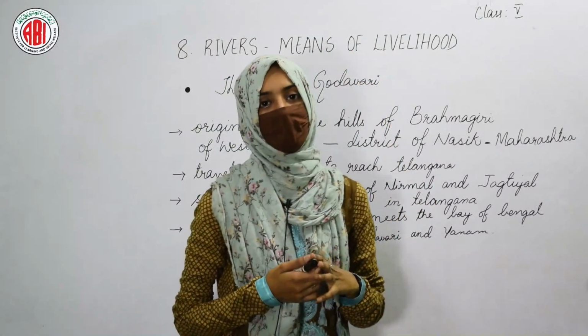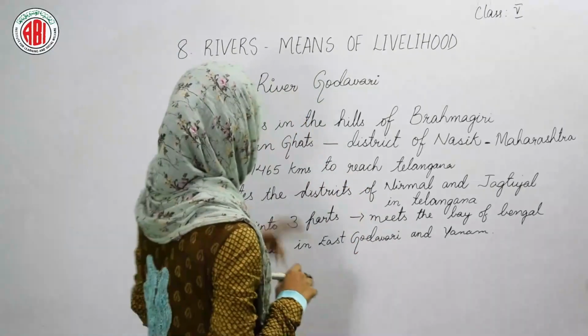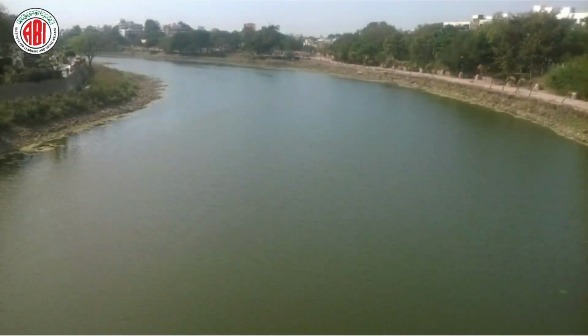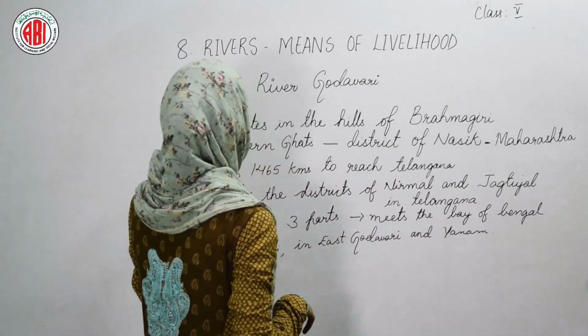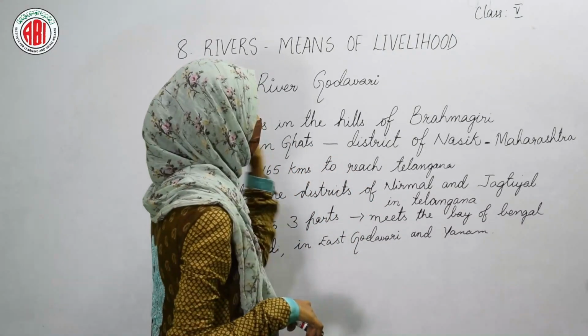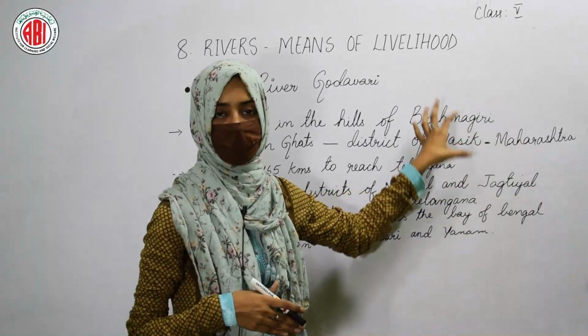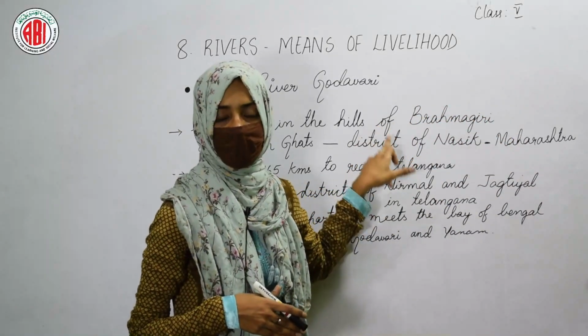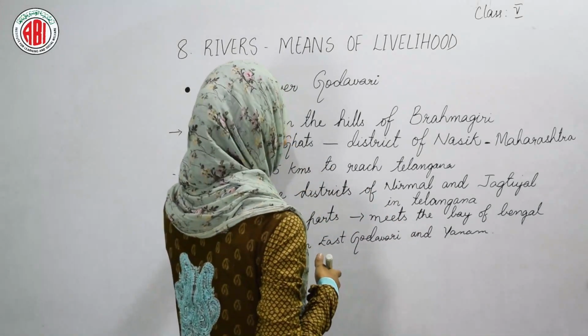In this lesson we are going to read about one such river, and that river is River Godavari. This river originates in the hills of Brahmagiri of Western Ghat, and it flows in the district of Nasik, which is located in the state Maharashtra. So in Maharashtra, one district is present, that is Nasik, where you can see the flow of River Godavari.